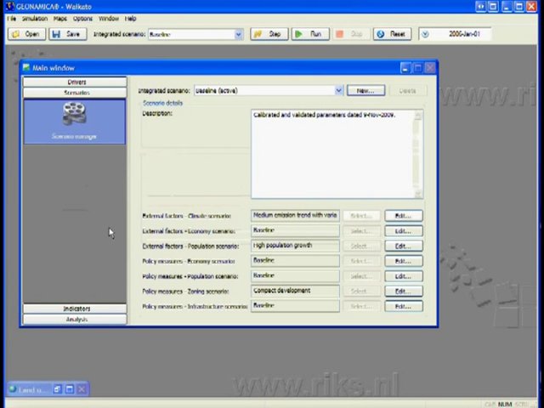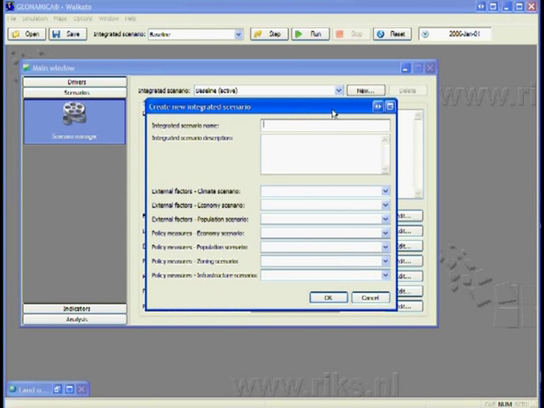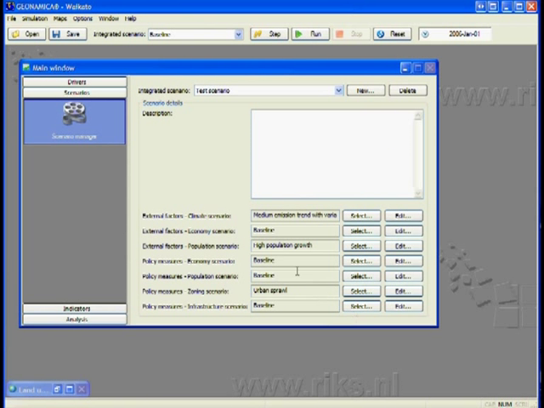Next, the user sets up integrated scenarios, combinations of user-defined inputs and assumptions. This makes it easy to examine the results of different combinations of sector-specific scenarios. For example, we can compare the impact of urban sprawl versus compact development under various conditions of demographic growth. Testing policies under various external conditions assesses their robustness.